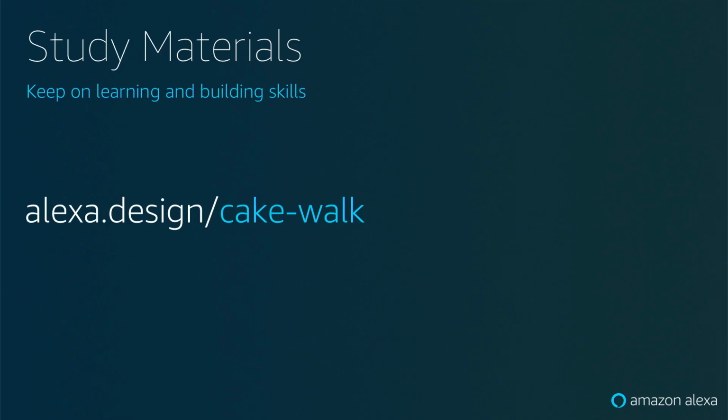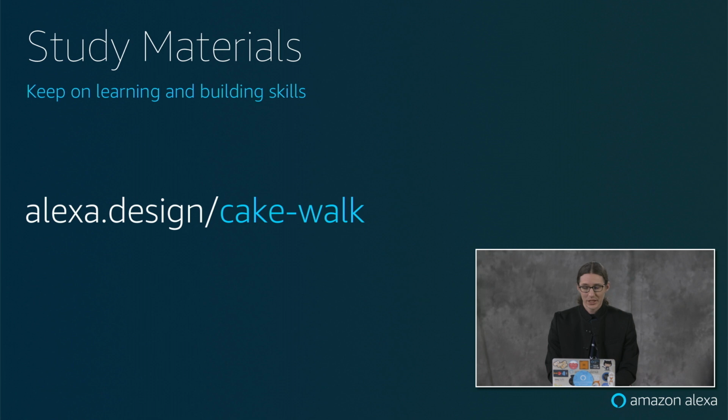So what did we just do? We just built pet match, or sorry, not pet match. It's another skill I built. We built Cakewalk, and we're able to capture their birthday and calculate the number of days until their next birthday. All of the materials for Cakewalk are available online. You can go to alexa.design/cake-walk and take a look at the code. There's also a step-by-step set of instructions on how to get this up and working.